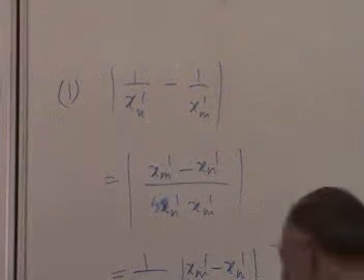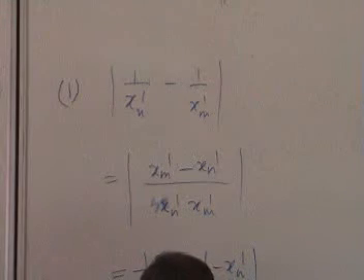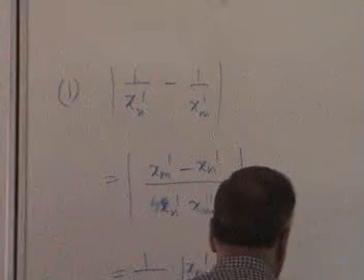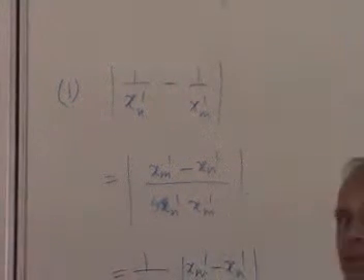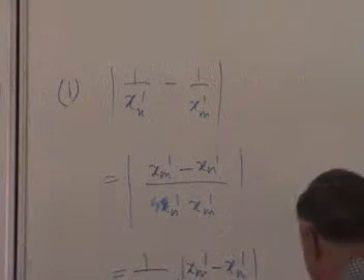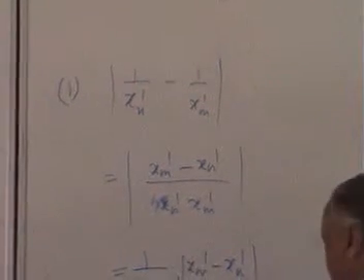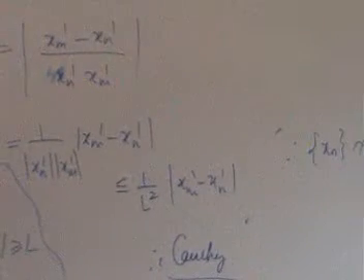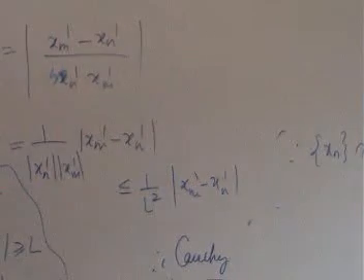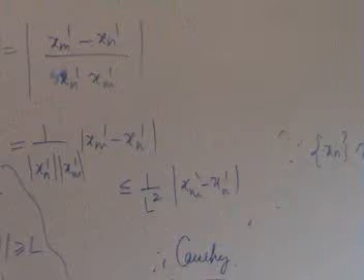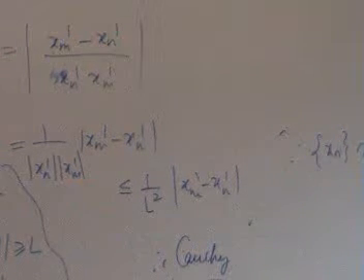Right, okay. And 1 by mod xm prime is less than or equal to 1 by L. So this is less than 1 by L square into mod xm prime minus xn prime. This is a fixed quantity and that goes to 0 and we have that. Okay. Now make sure that you got it correctly. This part is an exercise: show that it is label independent. Now we have gone doing the same thing again and again. By now we must clearly understand what is meant by label independent.